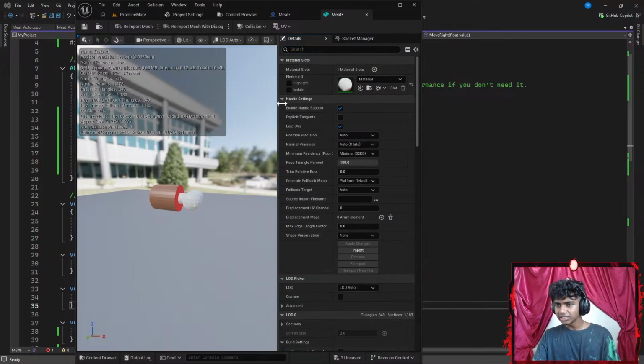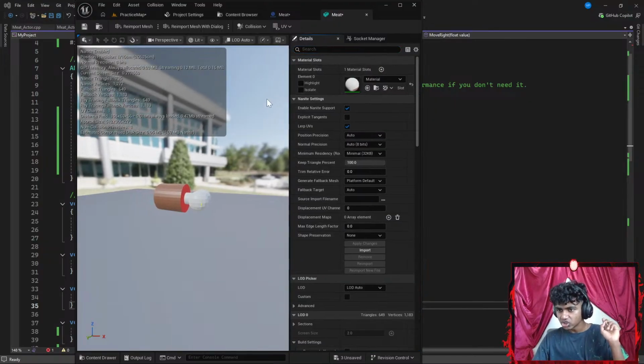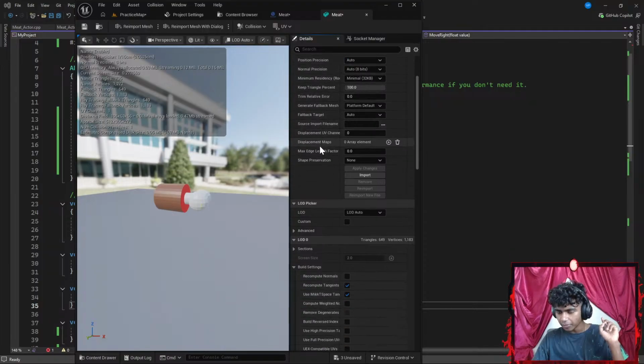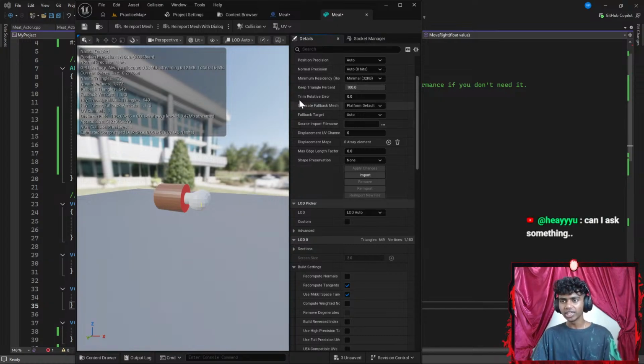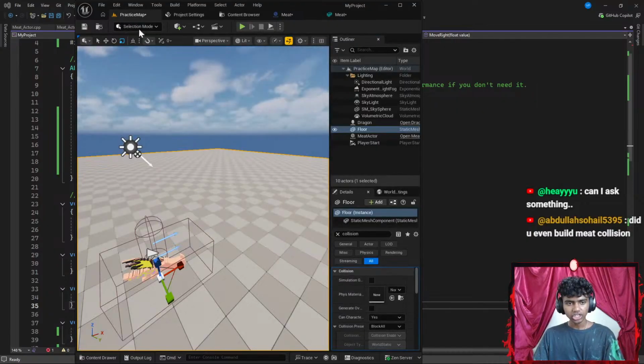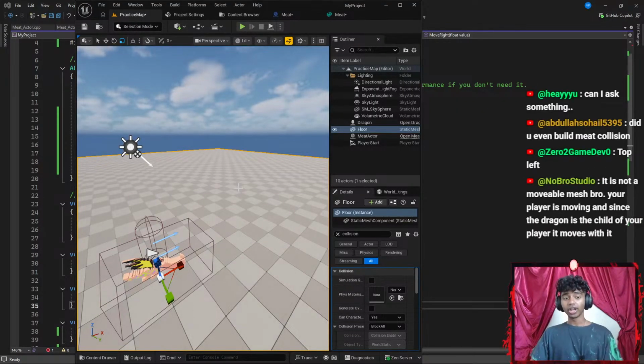Okay, that's it. This is kind of complicated. Let me actually try to scroll down a bit. Can I ask something? What's up? Hey, you can ask something. Okay, just change the pivot using modeling tool so it's in the center of the capsule. Okay, did you even build the mesh collision? Honestly, I did not add it in the code, but I can actually do it through the code as well. It's not movable mesh, bro.